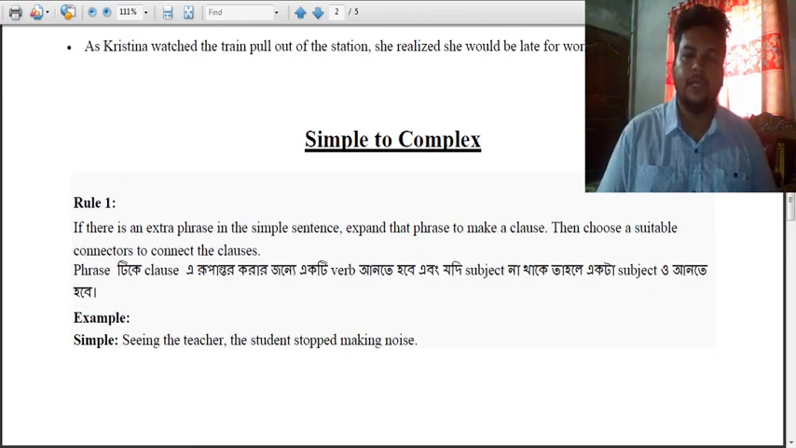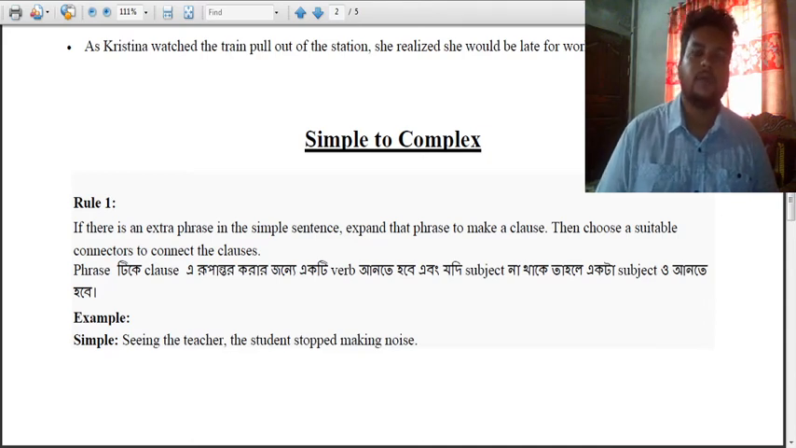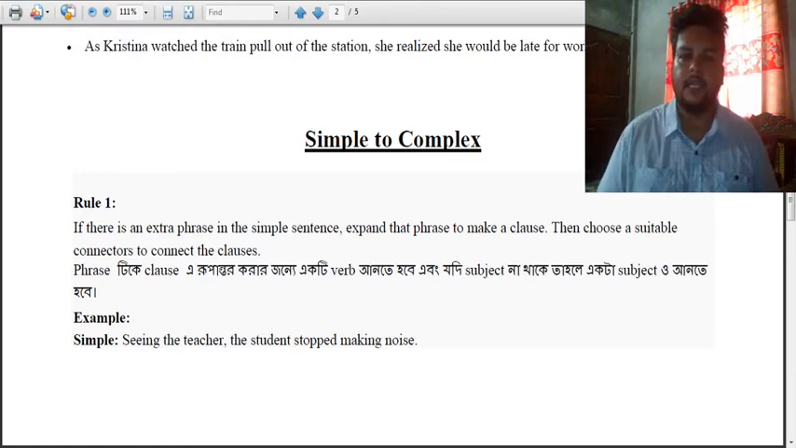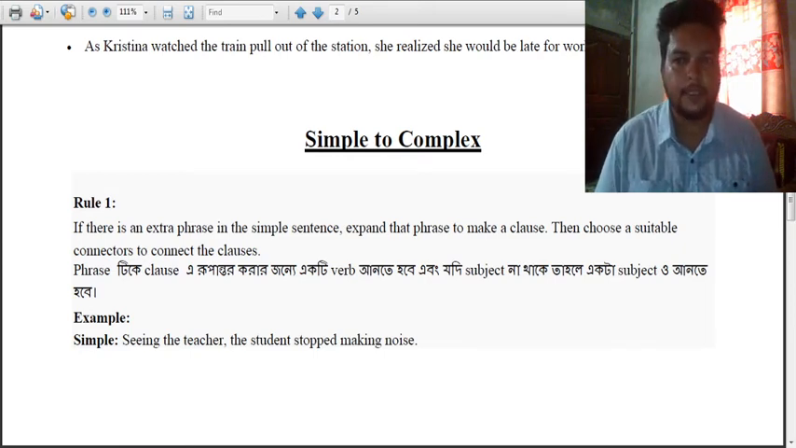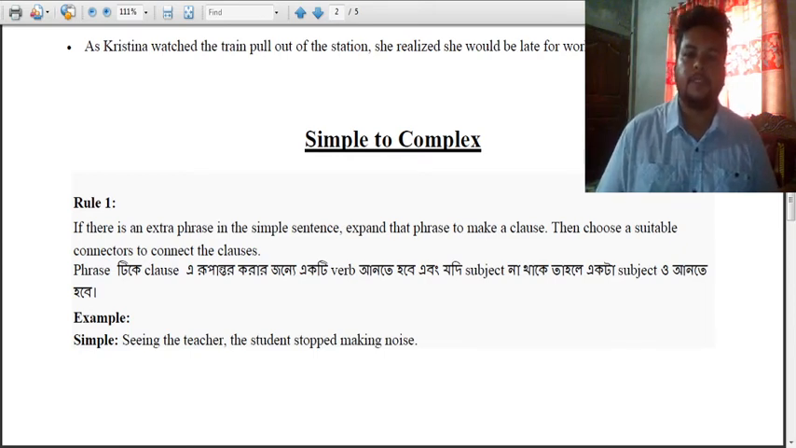Understand? As we learned earlier, whenever we construct any complex sentence, we have to use connectors or linkers. Conjunction we say. So here it is said that if you find an extra phrase in a simple sentence, and you want to transform it to a complex sentence, then you have to expand this. And how will you expand this? You have to pick a suitable connector that goes with the sentence structure. So we see an example.